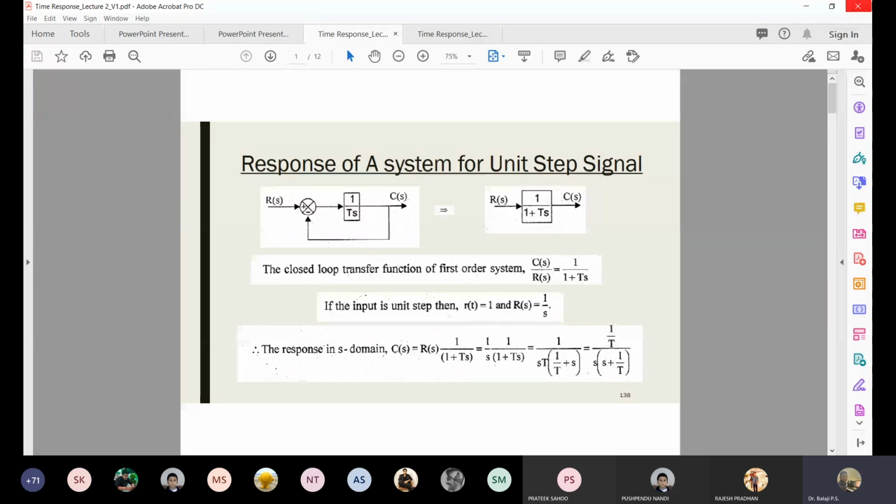Now you may wonder from where this transfer function 1 by capital T S has come. You don't have to worry. This is a general representation of a first order system. Whatever system you are doing, that transfer function you can use here and follow the same procedure. So this is an example problem to tell you how to solve for a first order system. The procedure will remain the same. So don't think about how that 1 by capital T small s has come. It can be from any system, it can vary from one system to another, but the procedure is the same.